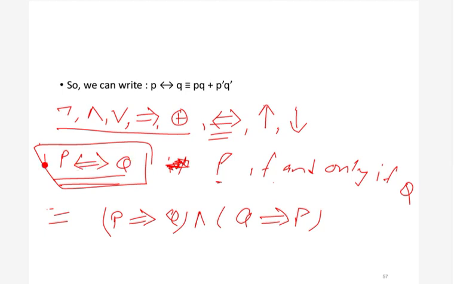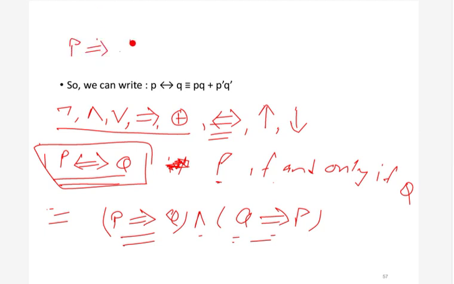If you remember, what was P implies Q? It was P only if Q, because we had already told you that only if goes forward.